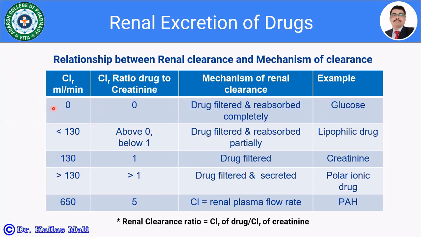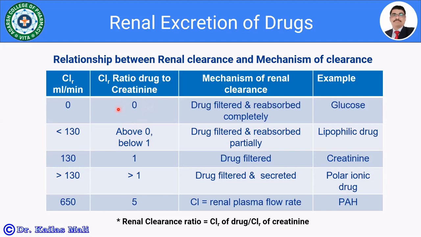So the very first case, if the renal clearance is 0, the ratio of drug to creatinine is an indicator about the renal function or renal impairment.